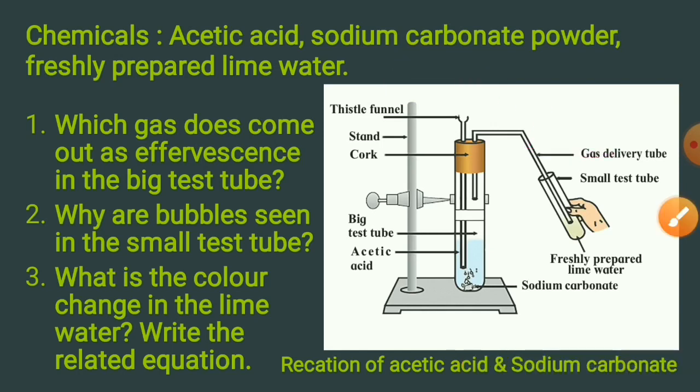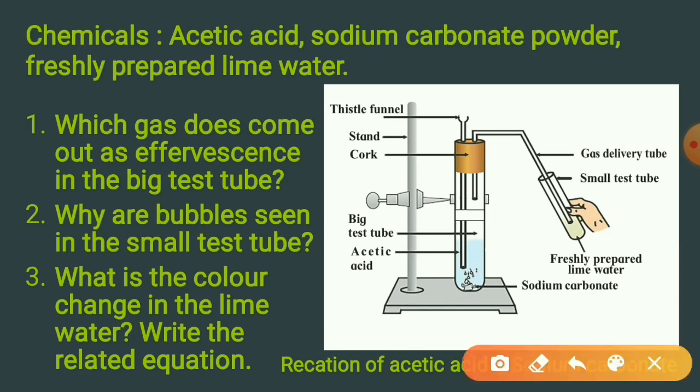The bubbles seen in the small test tube are due to carbon dioxide gas, which is formed in the reaction of sodium carbonate and acetic acid. Next, what is the color change in the lime water? The lime water will turn milky. You can see here in this picture.